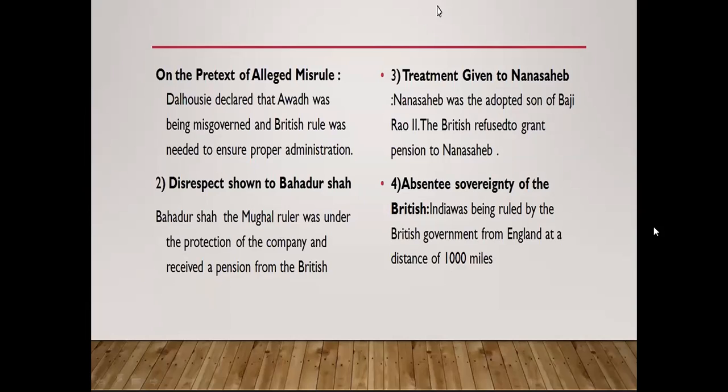Indians were being ruled by the British government from England at a distance of 1,000 miles. This was resented by Indians. The earlier rulers like the Mughals, who had conquered India, had in the course of time settled in India. The revenue they collected from the Indians was spent in India only. But in the case of Britain, the Indians felt that they were being ruled from England and India's wealth was being drained to England and not utilized for their welfare.